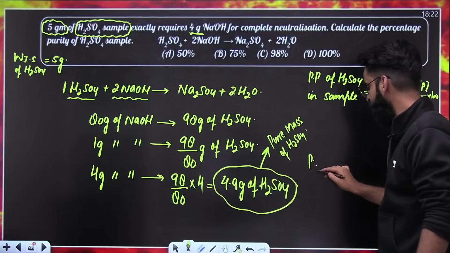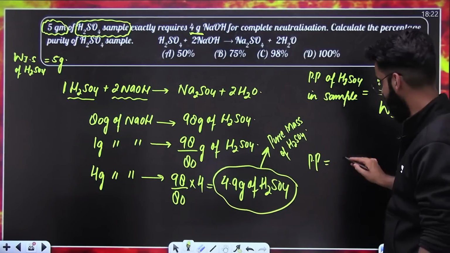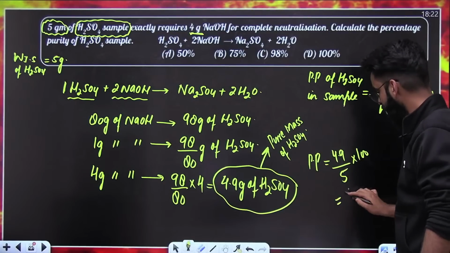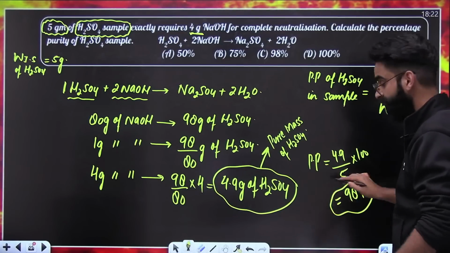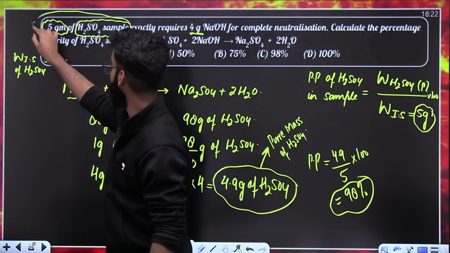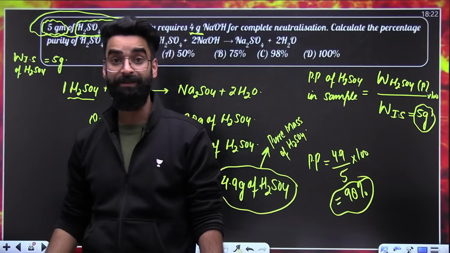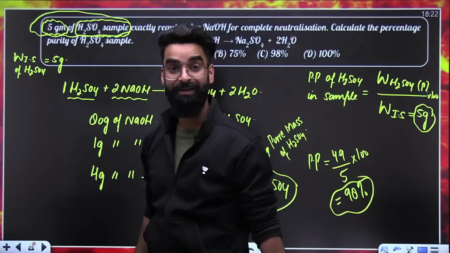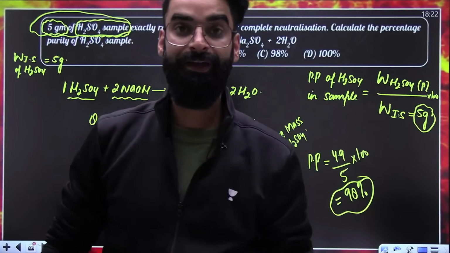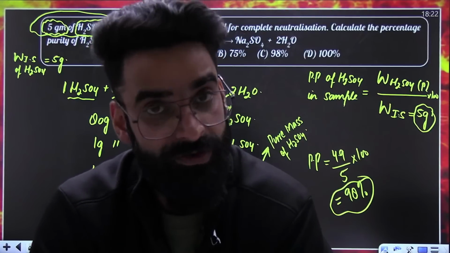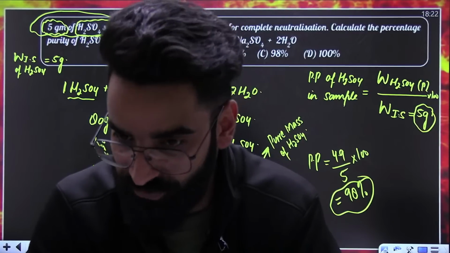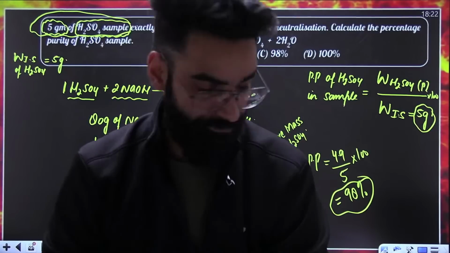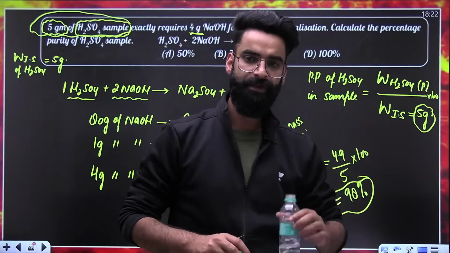Correct? Now calculate the percentage purity of H2SO4 in the sample, which is equal to the pure mass of H2SO4 divided by the impure mass of sample multiplied by 100. The value comes out to be 98%. So in this 5 grams sample, the percentage purity of H2SO4 is 98%. What does that mean? That means in 100 grams of sample, you will find 98 grams of pure H2SO4. Quickly in the chat, if it's clear. Quickly, people.